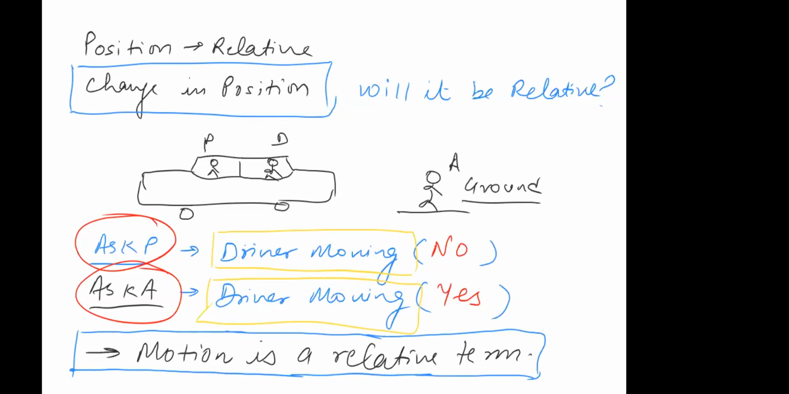Any question on this? Sometimes you can have a question like, is motion an absolute term? The answer is no. Motion is a relative term. Relative to what? Relative to the observer you're talking about. Got it or not? If you have any questions, you can ask.